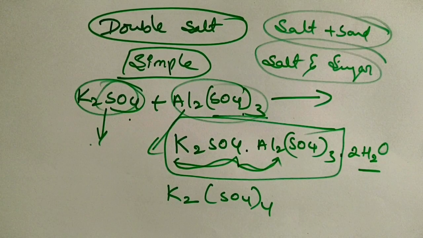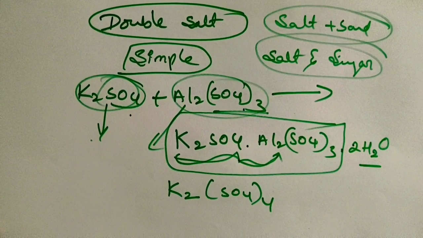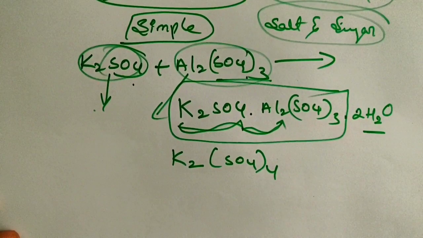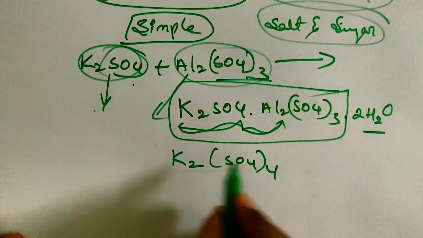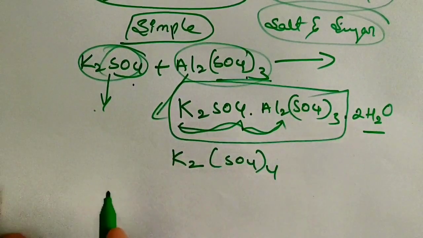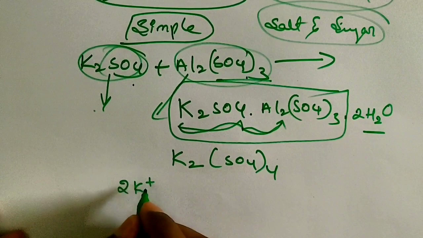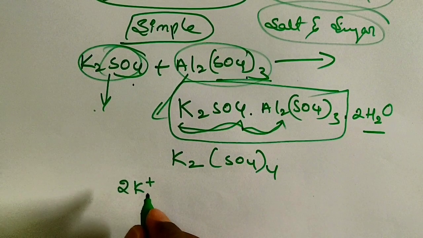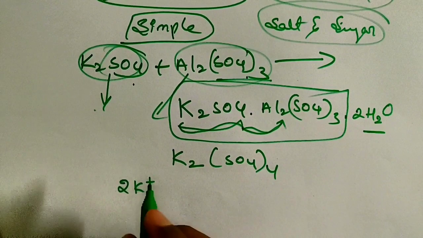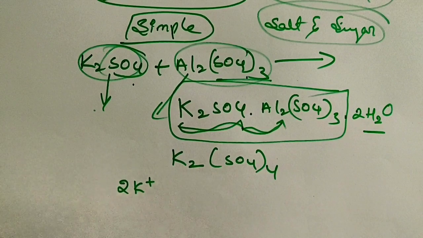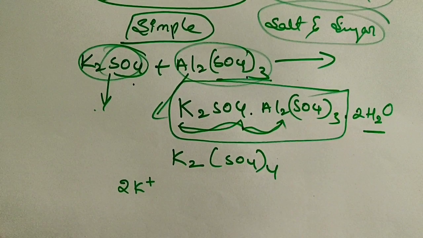So now children, double salts completely dissociate. Like simple salts, double salts also completely dissociate. For example, K2SO4, Al2(SO4)3. These double salts can completely dissociate in water. When they are dissolving in water, they will completely dissociate into ions. This is one of the major differences between the coordination compound and double salt.